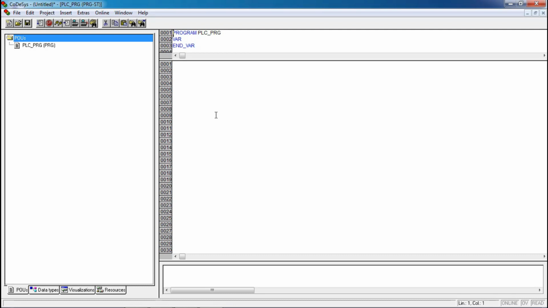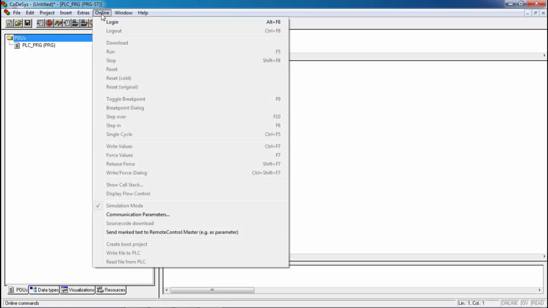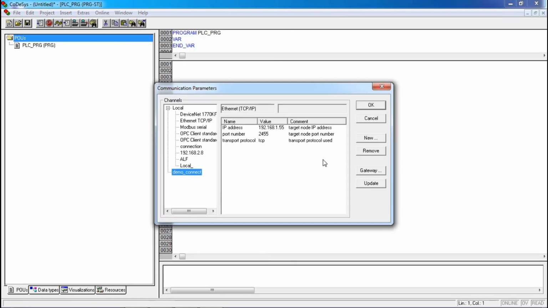I will show one more thing. If you have to configure the actual PLC, after selecting the target, you have to select the communication parameter. For that, you have to go in online, then communication parameter, in which you create a channel through which you can communicate with the PLC. Just create one channel, create new, give IP address, and click OK.